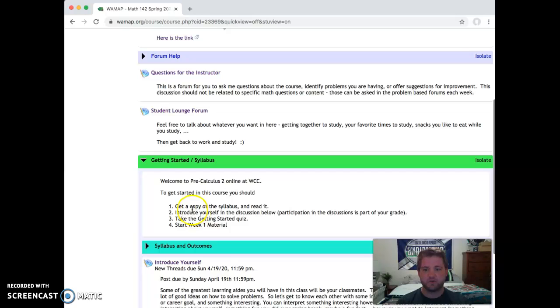The first thing I want you to do is get a copy of the syllabus, which you'll find right here. I want you to read it. Then you will go ahead and introduce yourself in the forum. This will actually be your first assignment. I want you to post a little information about yourself by the end of Sunday. You'll go ahead and take this getting started quiz, and this is really a mix of a syllabus quiz, so make sure you read the syllabus first, and also just a little bit about getting familiar with WallMap if you haven't used it before. And then I'm going to want you to start the week one material.